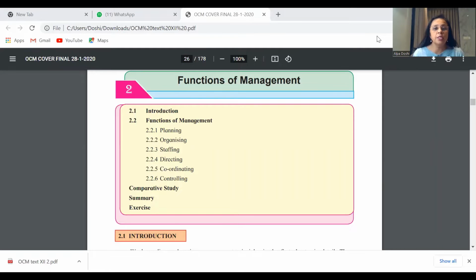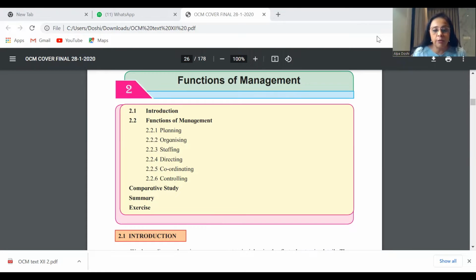Considering 20 marks, we expect maybe one justify on this. If you see here, one of the most important justifies which have been asked is: planning is the first function of management. That's one of the popular questions which has come. It is also asked as planning is a fundamental function, planning is the basic function.